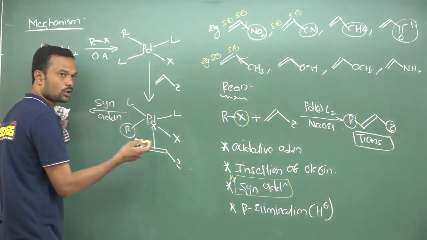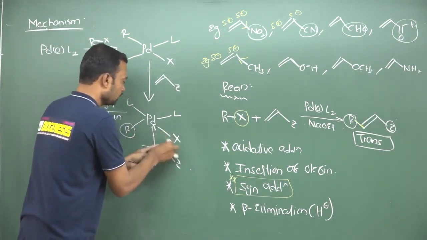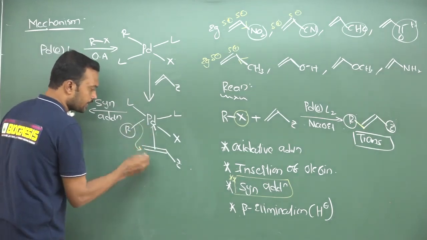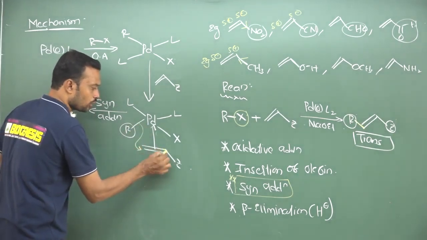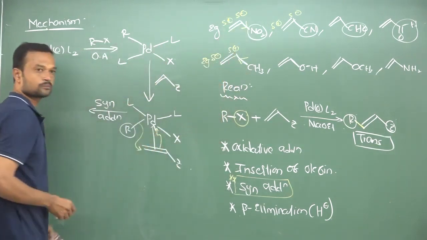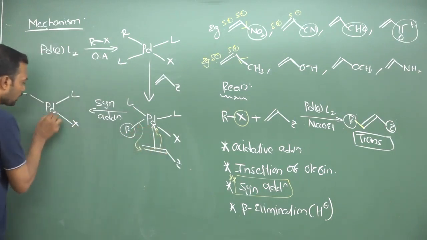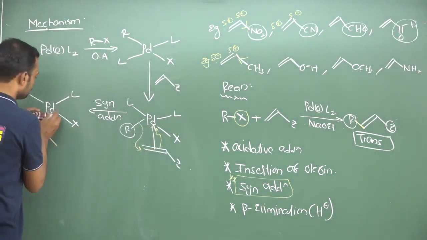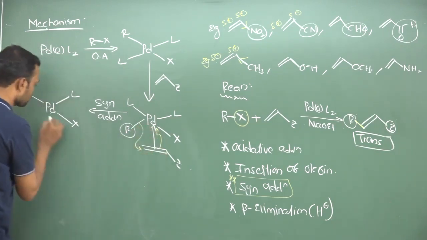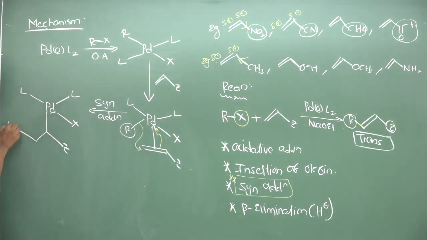So suppose if it is a donor or withdrawer, that may be secondary. Now the palladium part will be added here. Okay. So you can write this organic part will be added here, and on the activated olefin which is coordinated, whichever is the carbanion, that will be introduced over here. And finally what happens? See, here this is palladium. This is L and this is L and this is X. Now this will be coordinated to Z here. So I would like to write like this. This is attached to this one. Now this is completely connected to Z. Now here this carbon is connected by R.